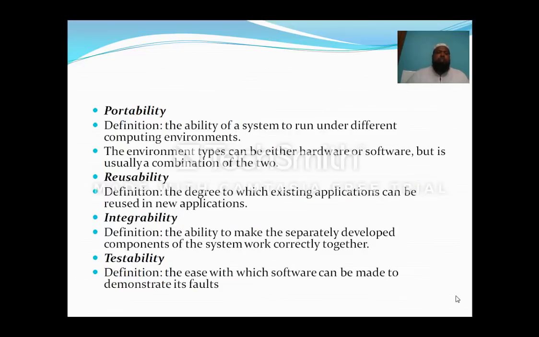Next, portability: the ability of a system to run under different computing environments. Reusability: the degree to which existing applications can be reused in new applications. Integrability: the ability to make separately developed components of the system work together. Testability: the ability of the system software to be made to demonstrate its faults.